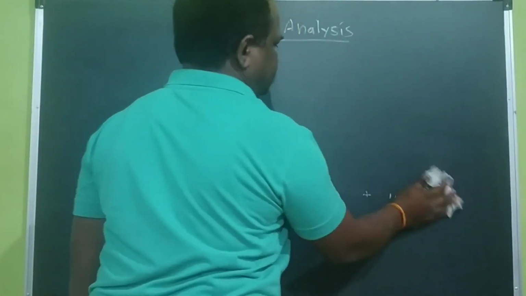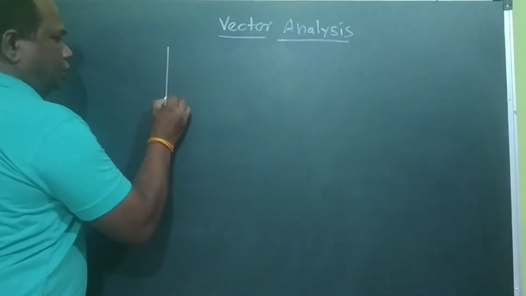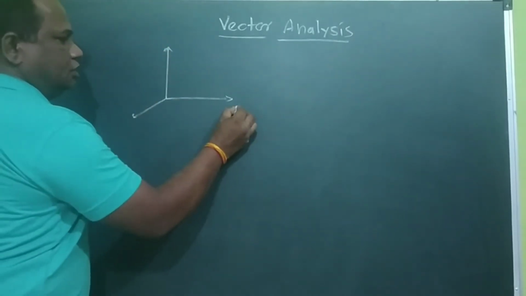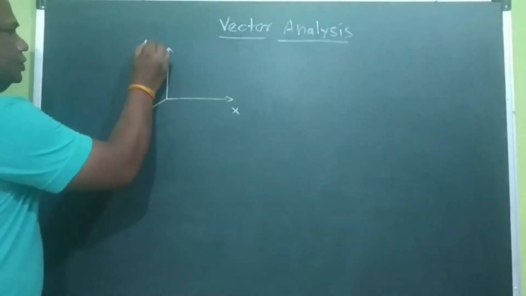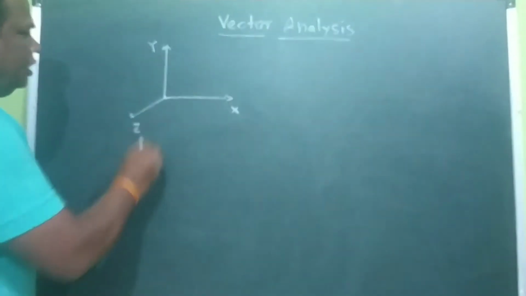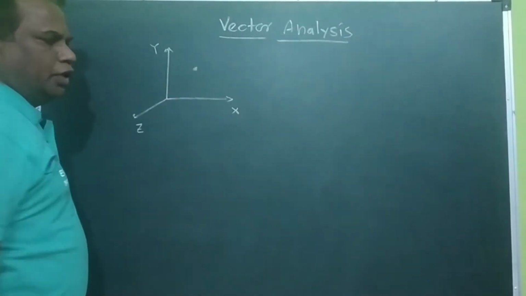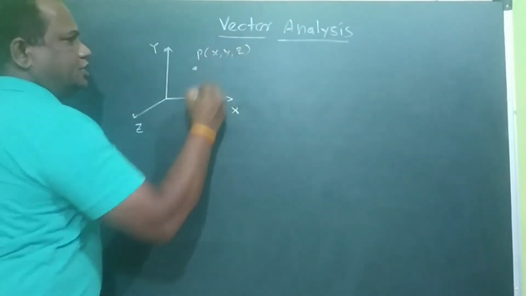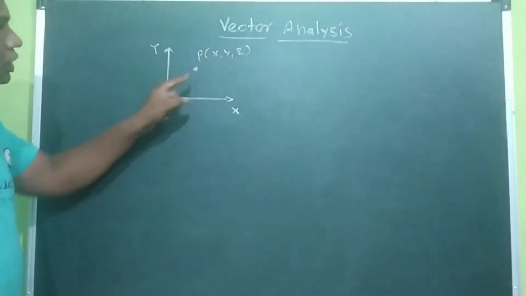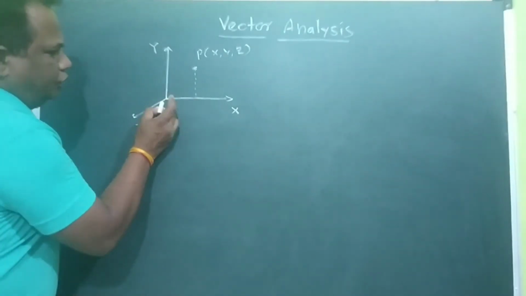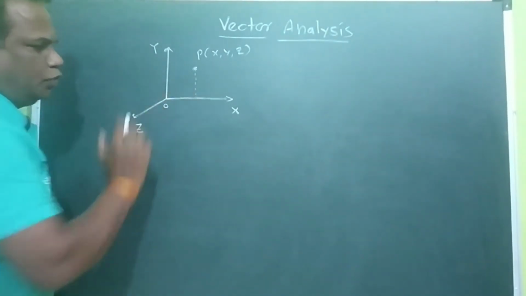Already you have studied it. Suppose the Cartesian coordinate system. You know the Cartesian coordinate system: x is one axis, y is another axis, and z is the third axis. Then if we put one point P represented by x, y, z, where x is the perpendicular distance from this point, measured from 0 to this point.